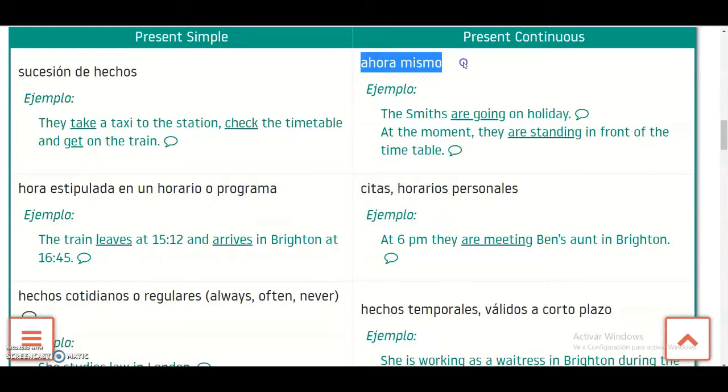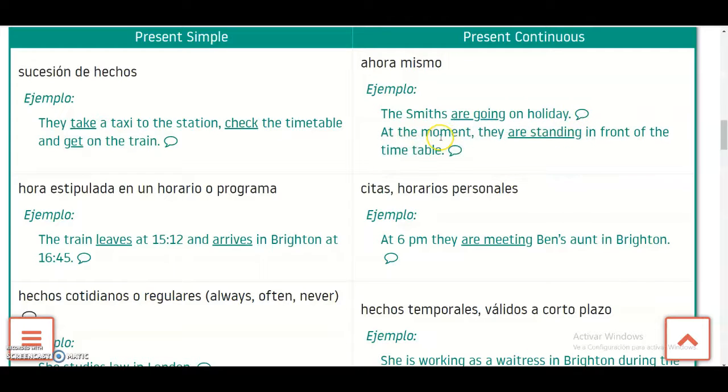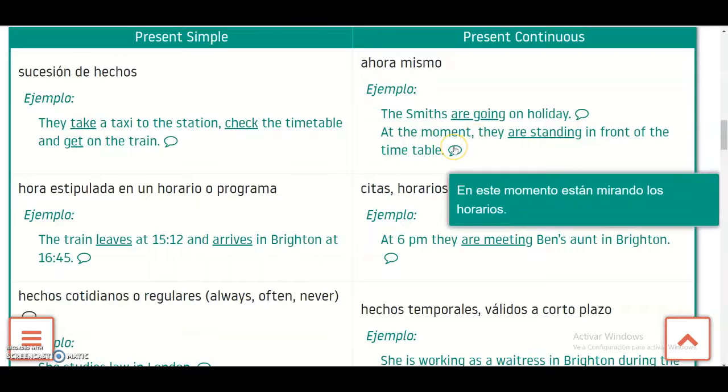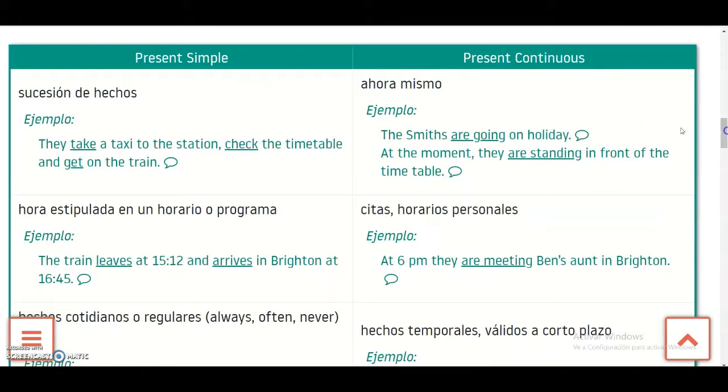So if you are talking about right now, like here, the Smiths are going on holiday. At the moment, they are standing in front of the timetable. So, you have specified that it's right now.